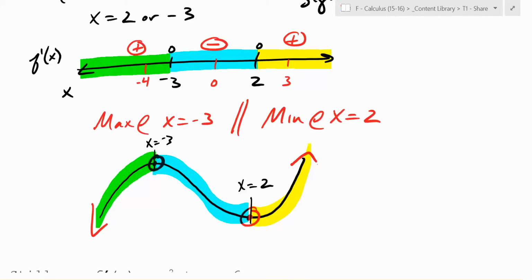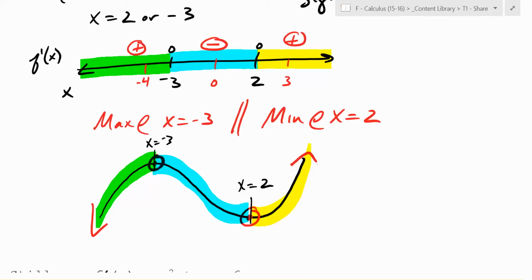If you're ever totally lost on a calculus problem and you literally have no idea what to do and you have time, like there's no other problems to work on, I'm being totally serious here. Take the derivative of the function, set it equal to 0, and see if that helps you in any way. You're going to do that literally, not the new teenage definition of literally, the actual definition of literally, hundreds and hundreds of times in this class.